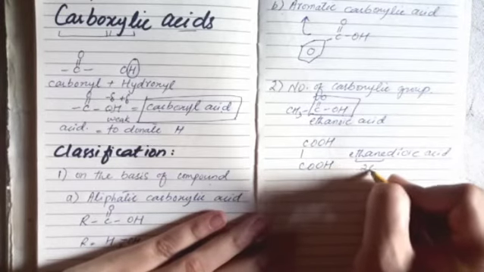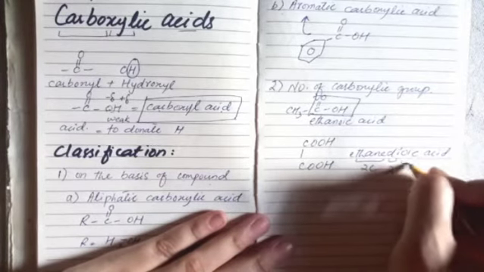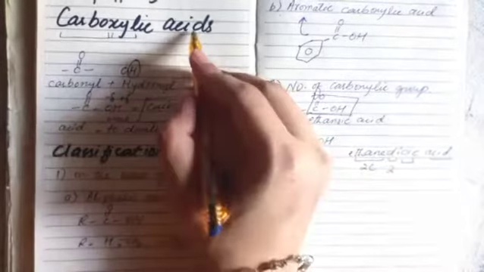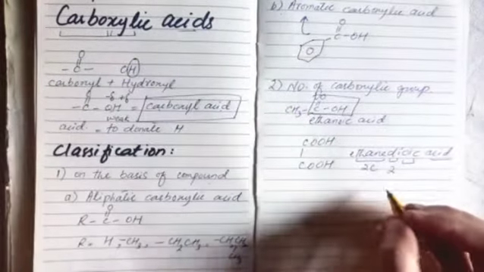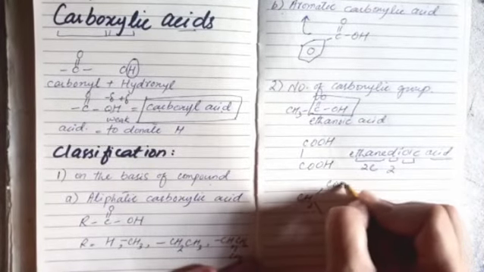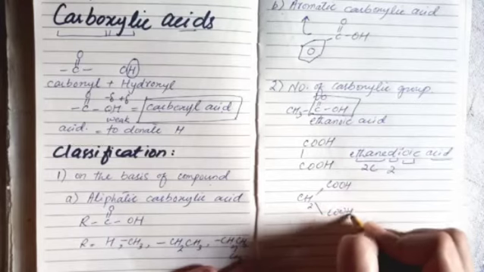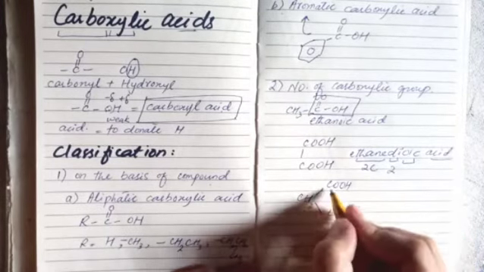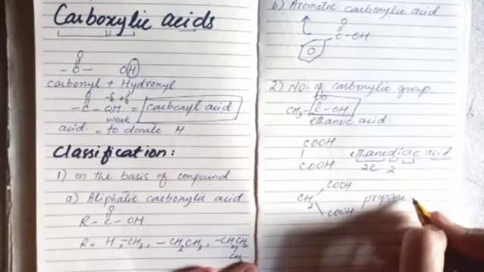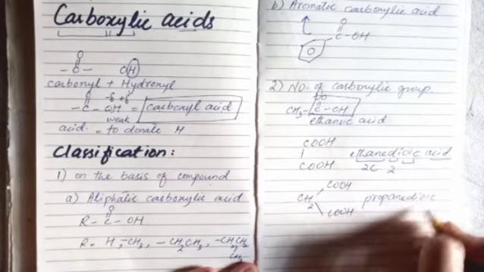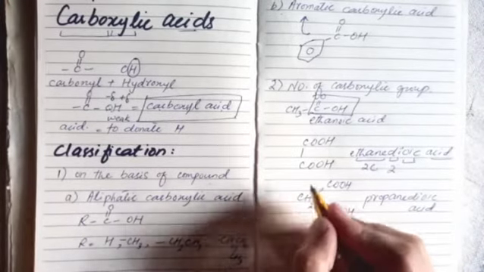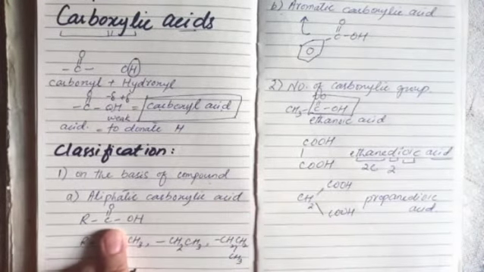Ethane for 2 carbons, di for 2, oic for carboxylic group, and acid is attached with its name. Similarly, if there are 3 carbons in the compound, including the 2 carbons of carboxylic groups, it is known as propanedioic acid. All of these 3 compounds come in the category of aliphatic carboxylic acid.